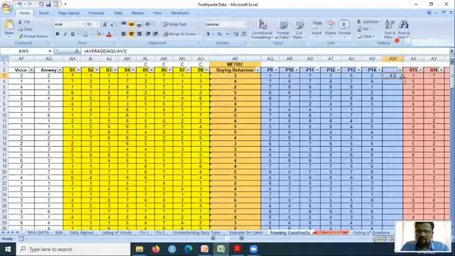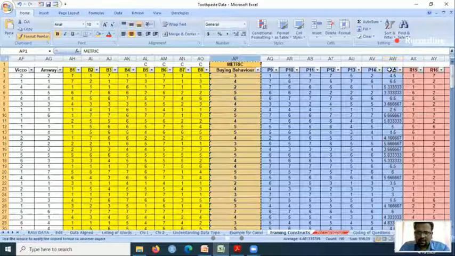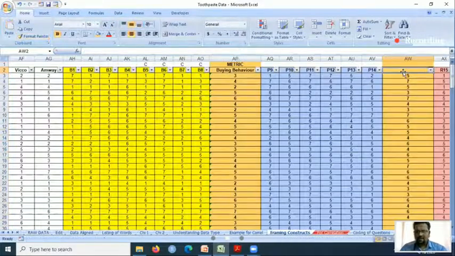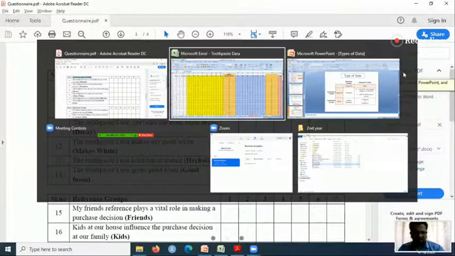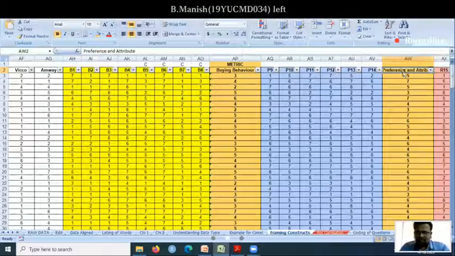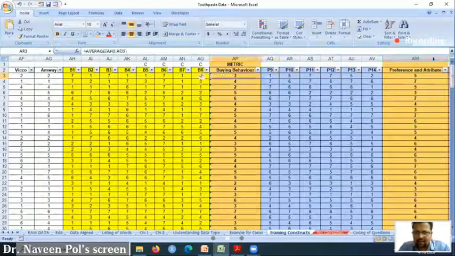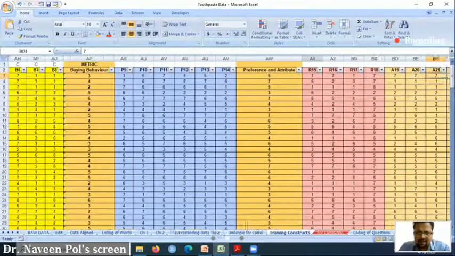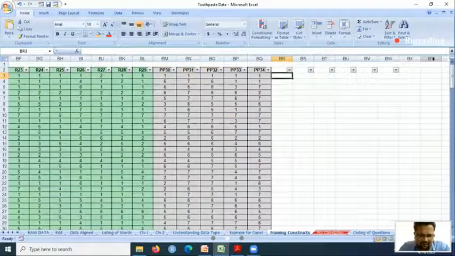I'll just format it the way it is. Again, this also becomes a metric data. So what was it? Preference and attitude. I'll copy this and paste it here. So now this is basically preference and attitude, a metric data again. The same way, I have to go on taking an average of everything. So basically, I have done that.